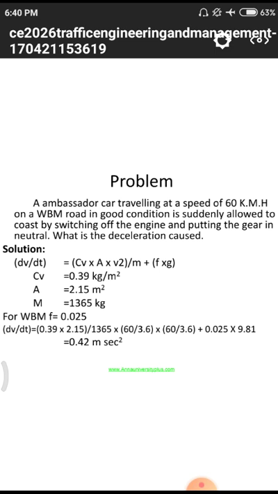Here dv by dt equals normally Cv into A into v square, plus f into g. Cv equals 0.39, A equals 2.15, v equals 60 by 3.6, and m equals 1365. So we get 60 by 3.6 into 60 by 3.6, twice, because we have a v square term.